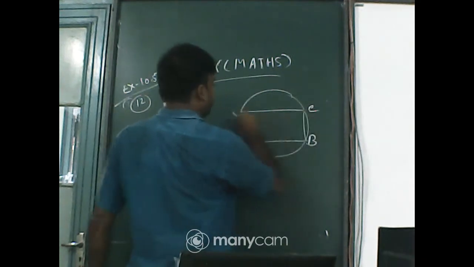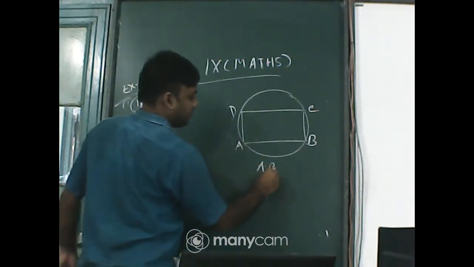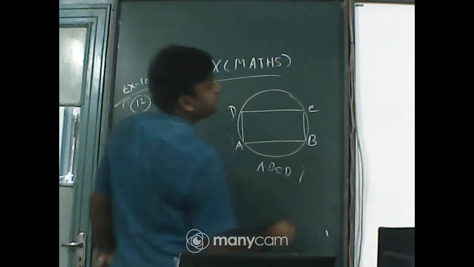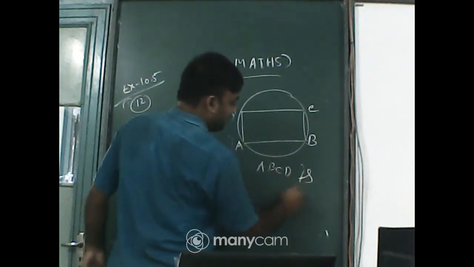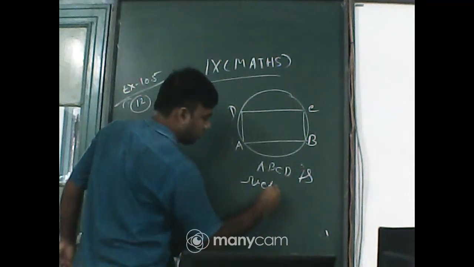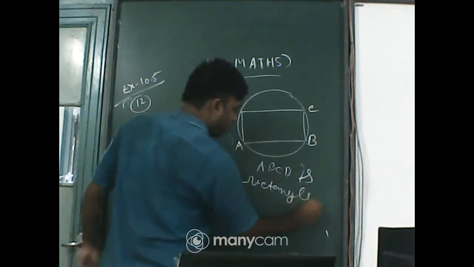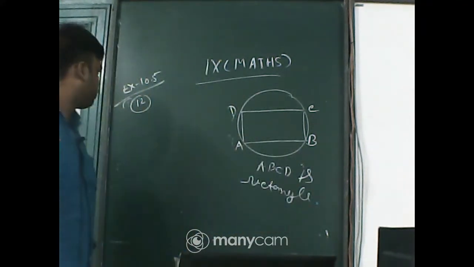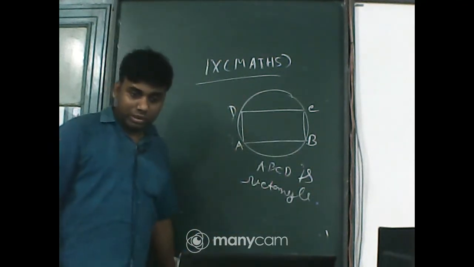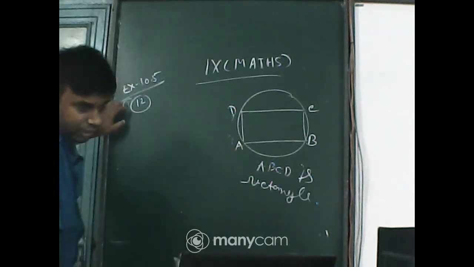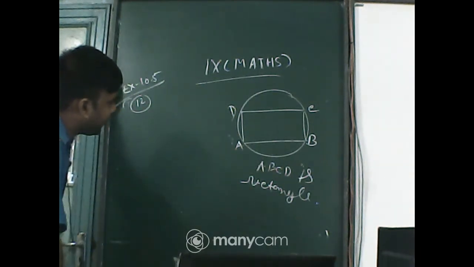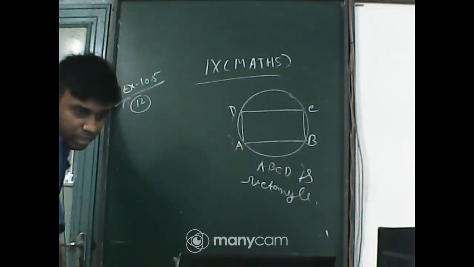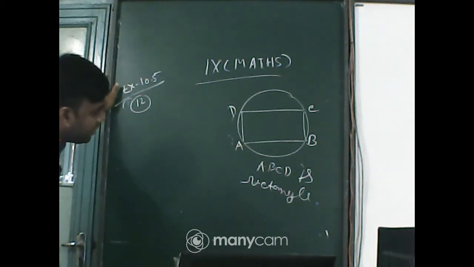We have to prove that ABCD is a rectangle. Okay, that is sum number 12. Tell me, ABCD is a cyclic parallelogram, so we have to prove that ABCD is a rectangle.